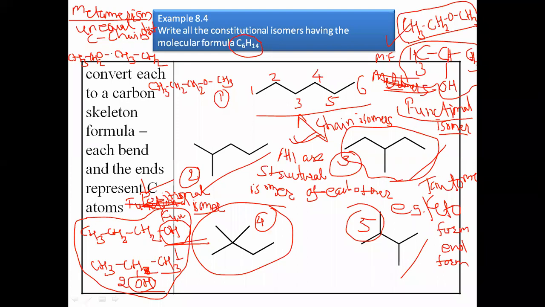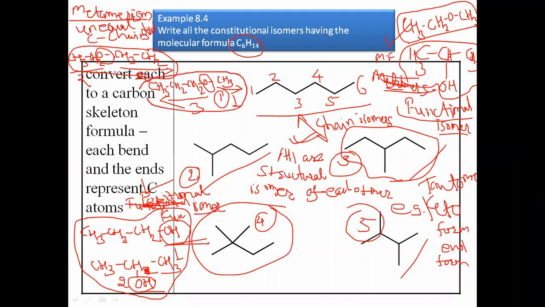Here, if you consider this is the functional group, which type of functional group is it? Ether. On both sides of the ether there is an unequal distribution. Here, 3 carbon atoms, 1 carbon atom. If you see diethyl, here 2 carbon atoms are substituted. This diethyl ether and methyl propyl ether are metamers of each other.